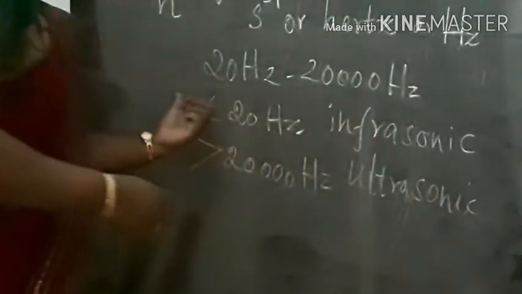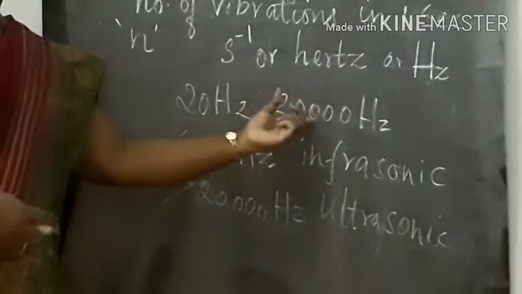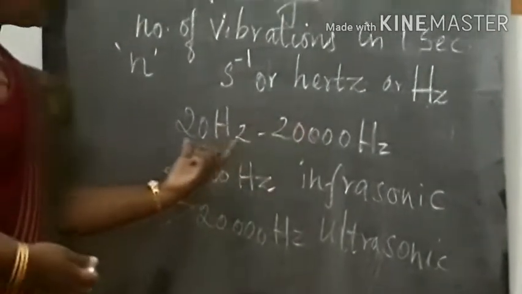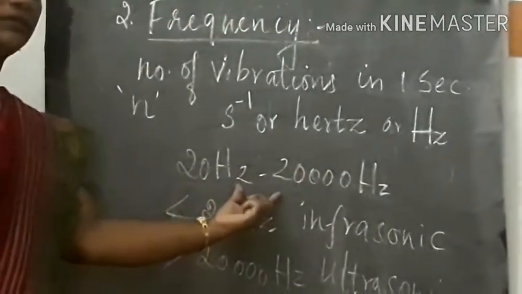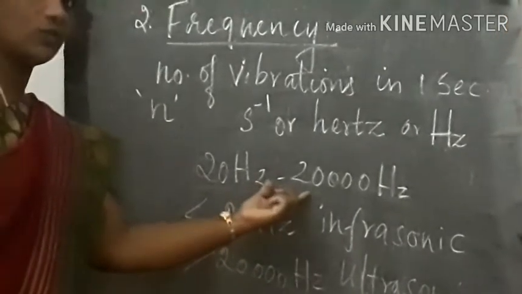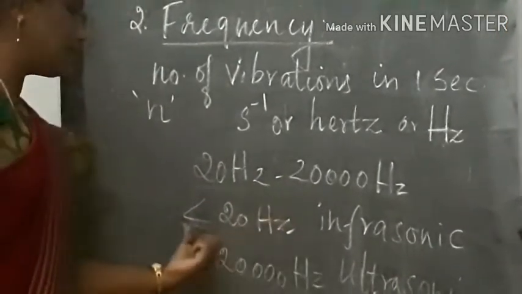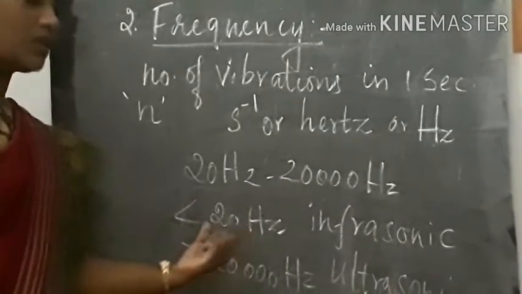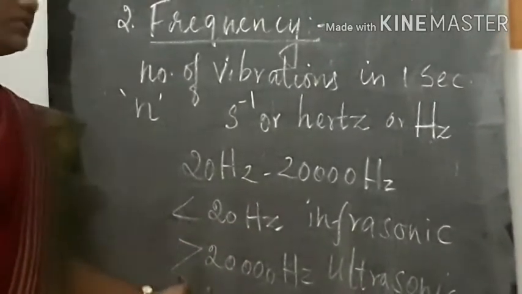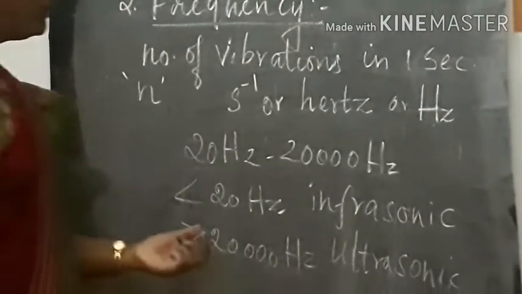So below 20 hertz and above 20,000 hertz we cannot hear, but the human ear can hear the frequency range of 20 hertz to 20,000 hertz. Less than 20 hertz is infrasonic sound, and greater than 20,000 hertz is ultrasonic sound.